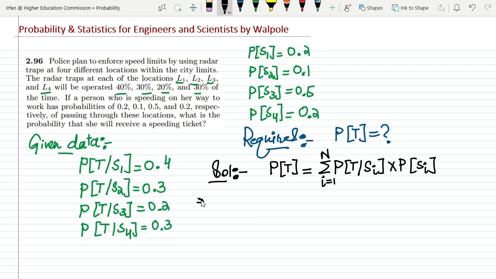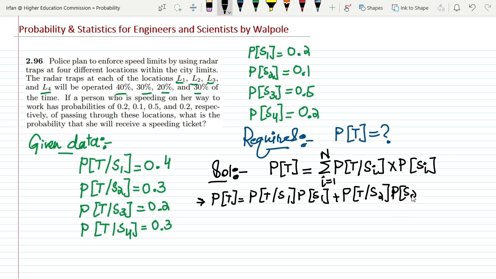Let me use this formula here for the four locations, L1, L2, L3 and L4. Therefore the probability of trapping a person would be the probability of trapping a person at S1 multiplied by the probability of S1, plus the probability of trapping a person at S2 multiplied by the probability of S2.